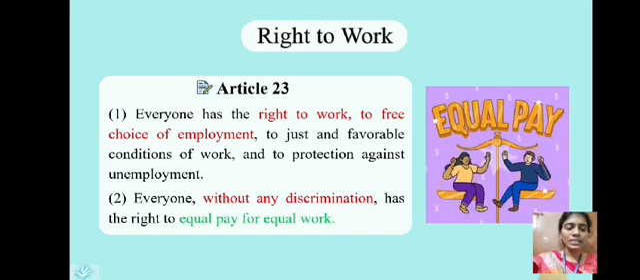Article 23 describes the right to work. Everyone has a right to work and to free choice of employment, and everyone, without any discrimination, has a right to equal pay for equal work, under Article 23.